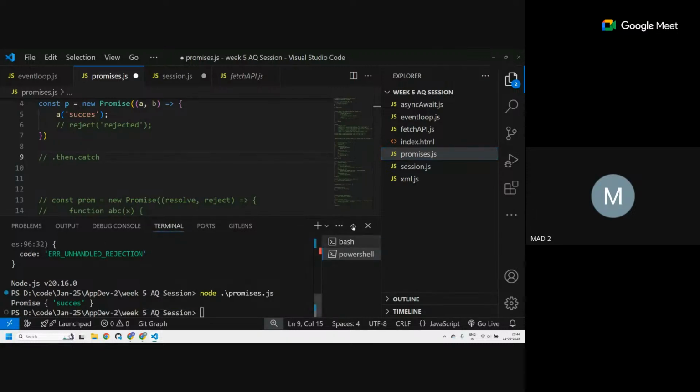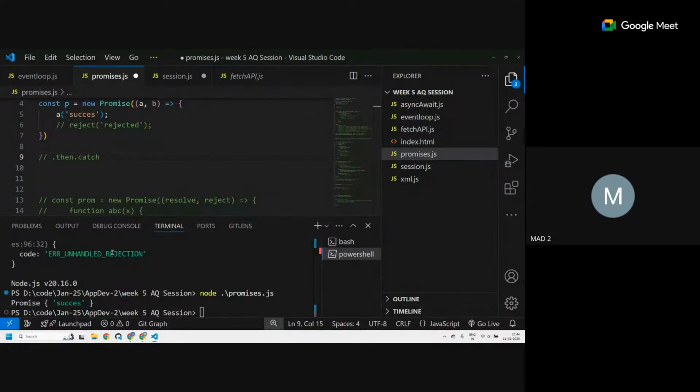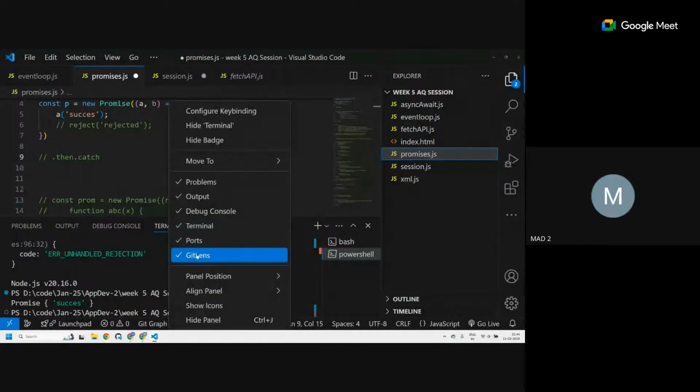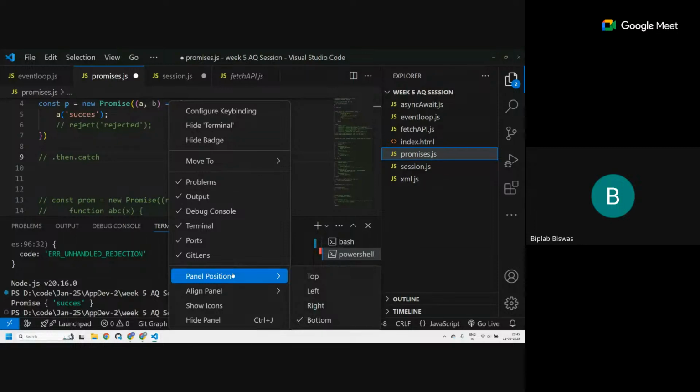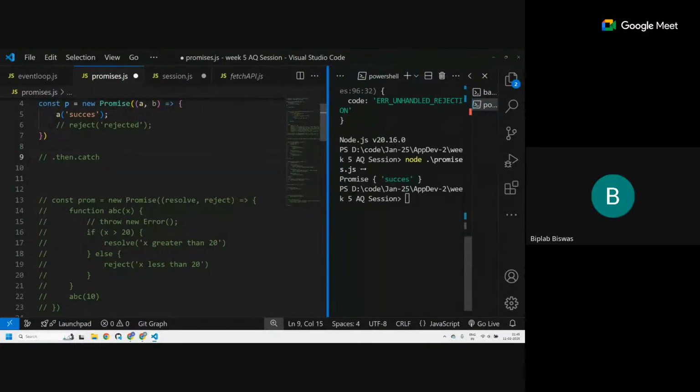Does anyone know how I can move it to the right side? What do you want to do? I want to move this terminal to the right side. Anyone? You just kill it. I mean, you can open it again later. Oh, there is one on the right. Oh, you wanted the right side.